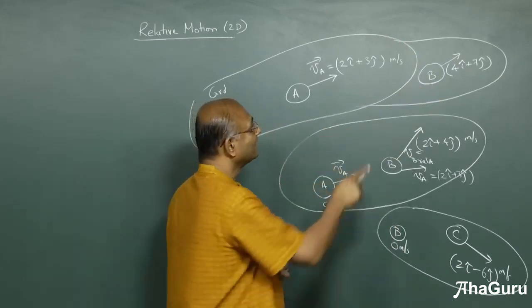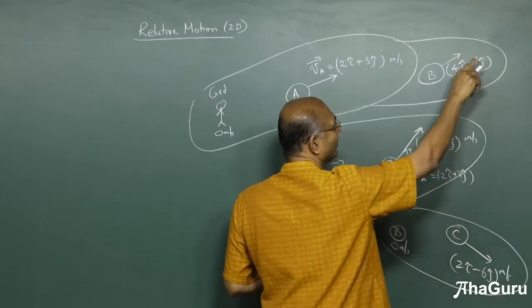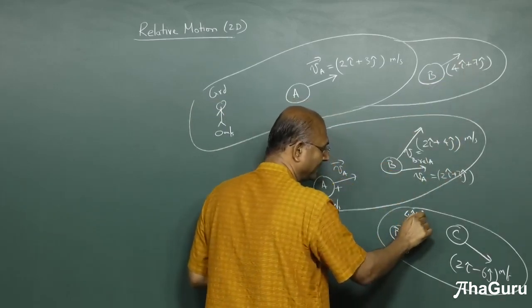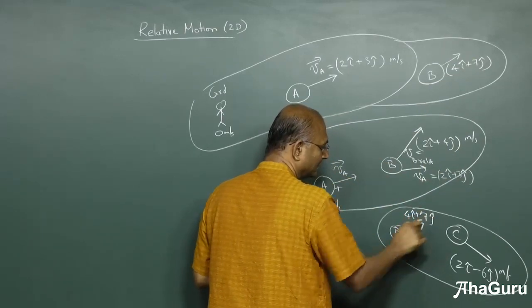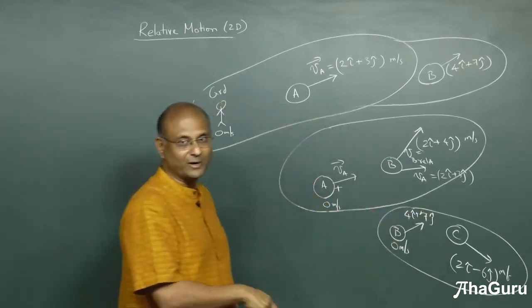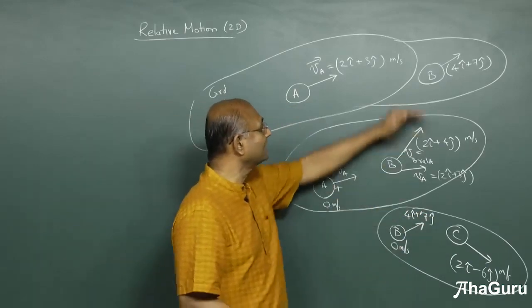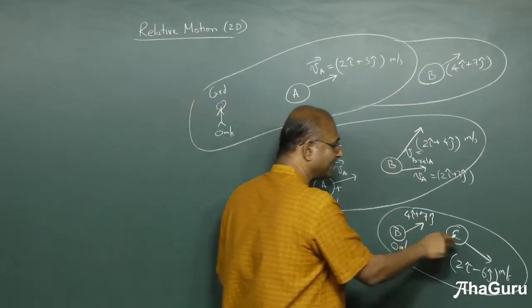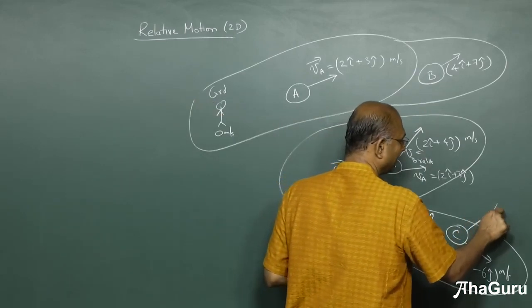How do I do that? Look at B's velocity. It is 4i plus 7j. If I add 4i plus 7j to this, 0 plus 4i plus 7j will become 4i plus 7j. So that means B's velocity will become the same in both these diagrams. But if you add 4i plus 7j, you must add 4i plus 7j